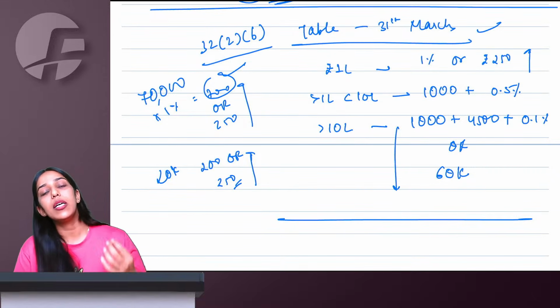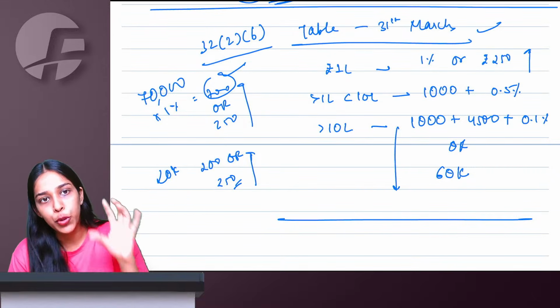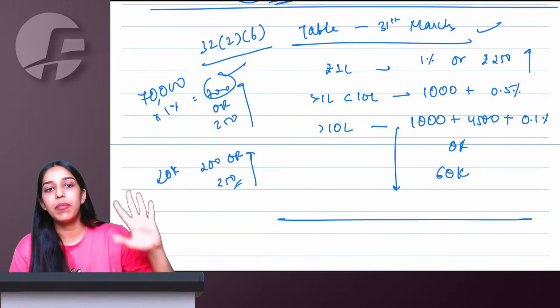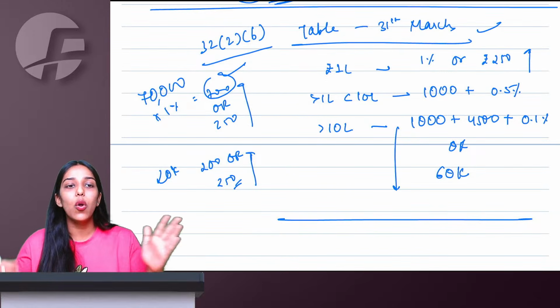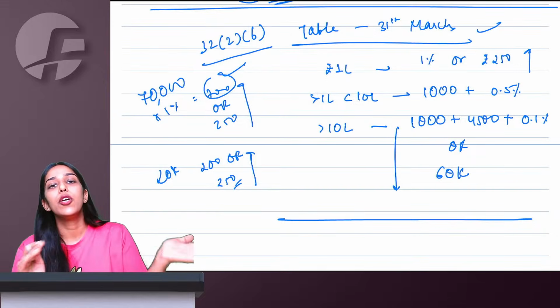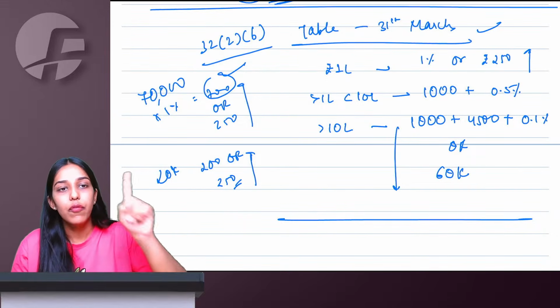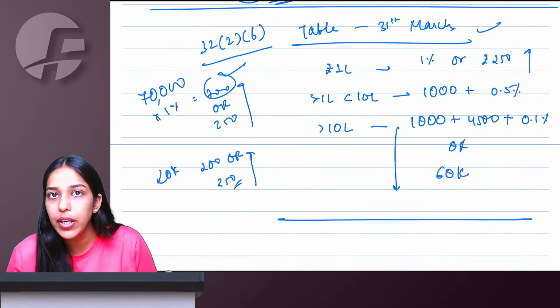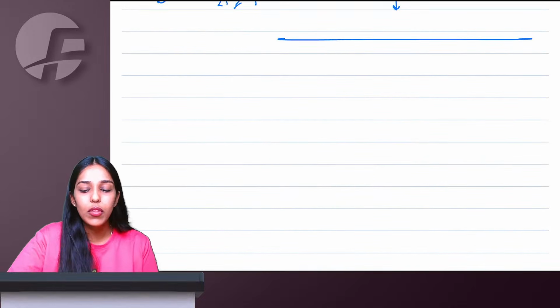So in table method, minimum value of supply will be 250 and maximum value of supply will be 60,000. Answer will always range between somewhere 250 to 60,000. 1%, 0.5%, 0.1 percentage. Right.